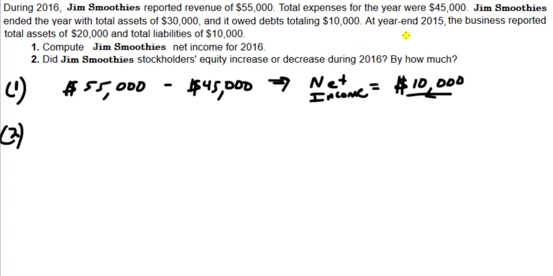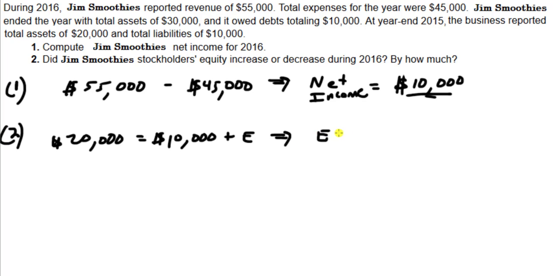So at the start of 2016, at year end 2015, the business reported total assets of $20,000 and total liabilities of $10,000. If it had total assets of $20,000 at this moment, and $10,000 worth of those assets were claimed by liabilities, then the rest must be owner's equity. 20 minus 10, $10,000 at the start of 2016. At the end of 2016, Jim Smoothies had total assets of $30,000 and it owed debts